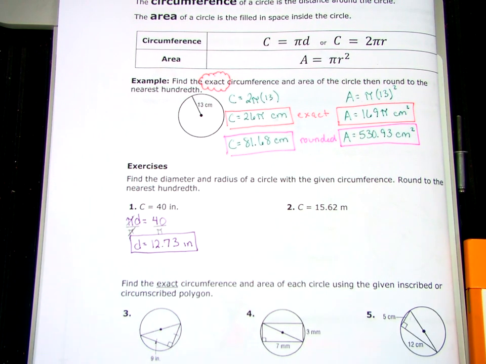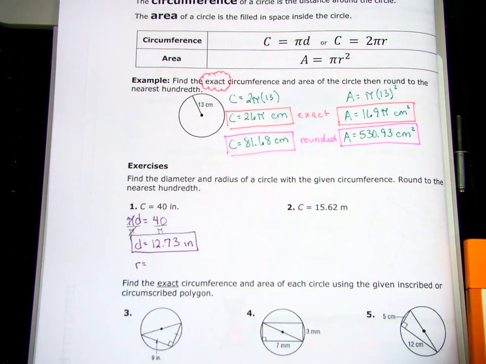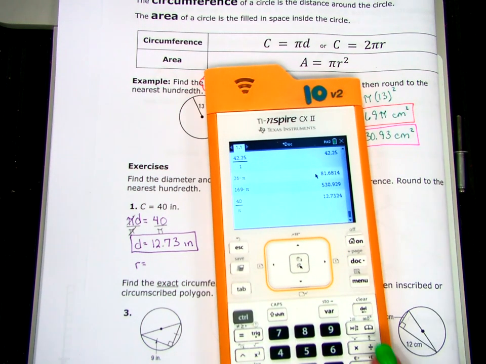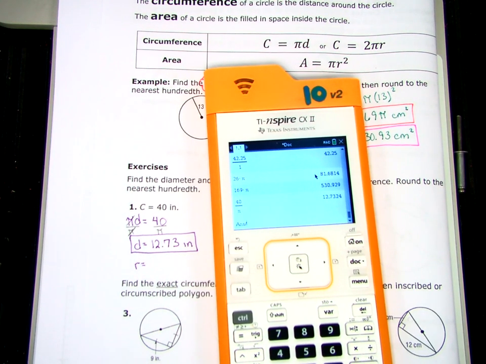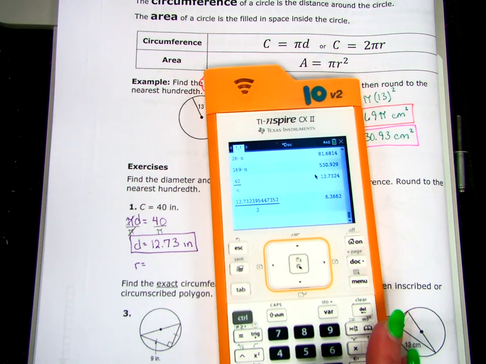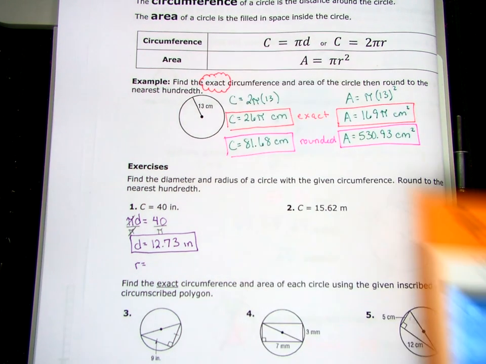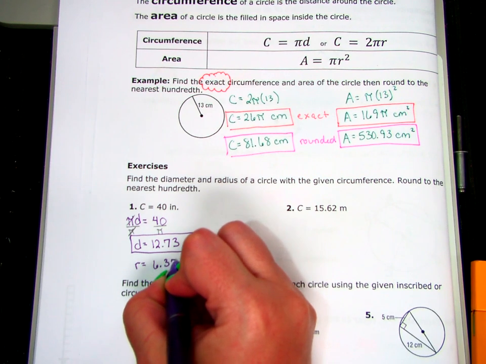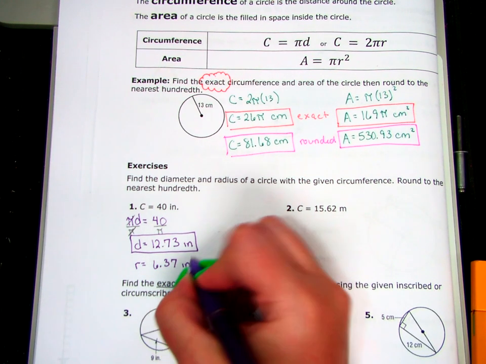Yeah, just divide that by 2. So my radius equals, I'm not even going to retype it in the calculator because it's already in there. When I hit divide by, it says ANS, so it's going to take that last answer in the calculator and divide it by 2. And I get 6.37 inches.